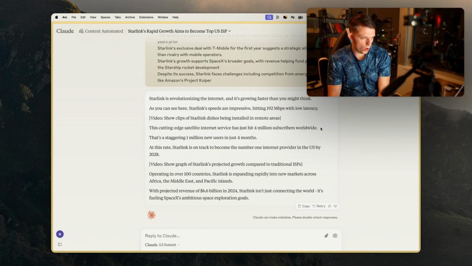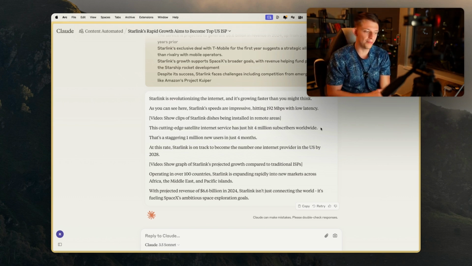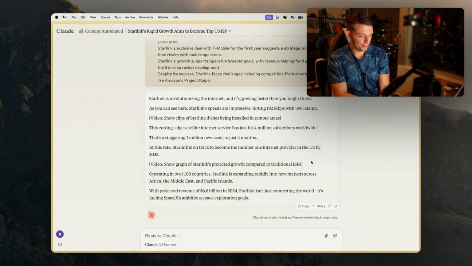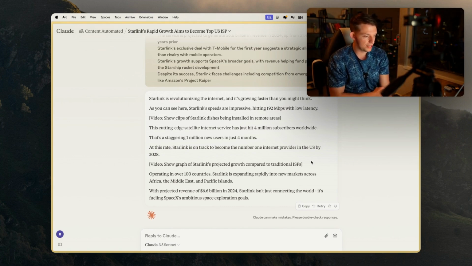That's a staggering 1 million new users in just 4 months. At this rate, Starlink is on track to become the #1 internet provider in the US by 2028. And it's basically showing videos, Starlink projected on ISPs. Operating in over 100 countries, Starlink is expanding rapidly into new markets across Africa, the Middle East, the Pacific Islands.